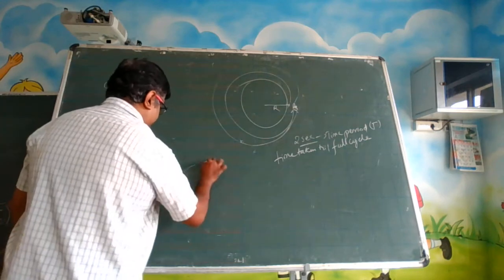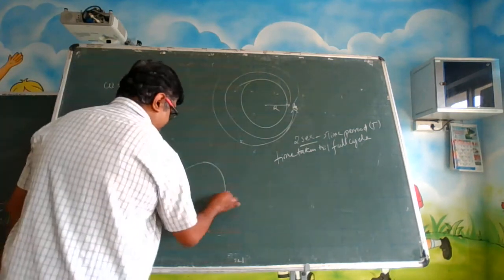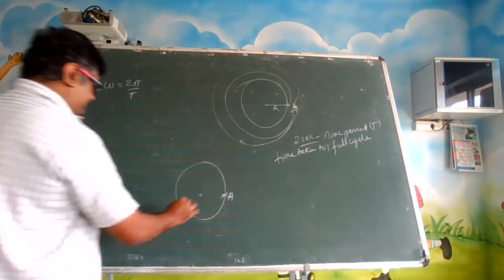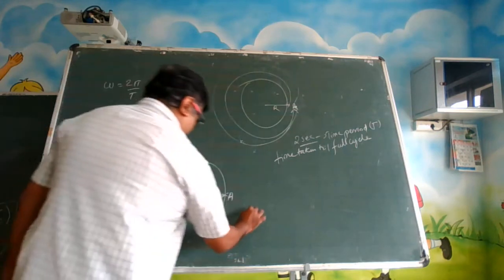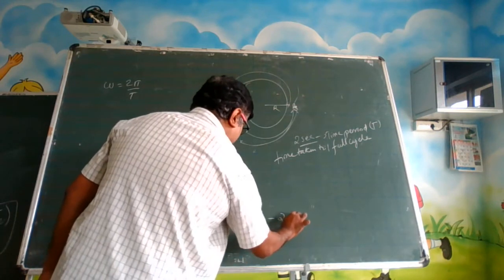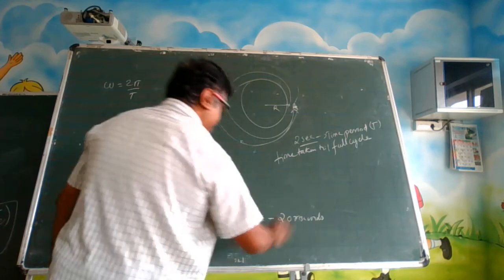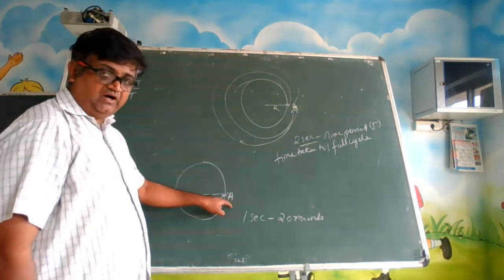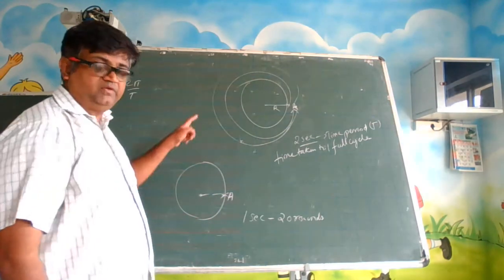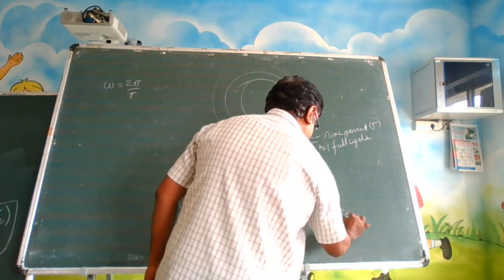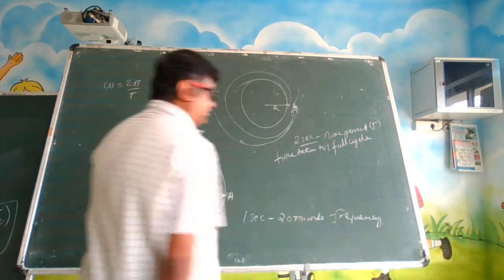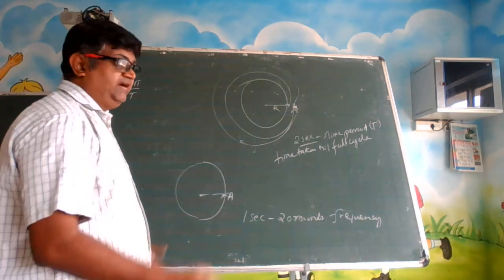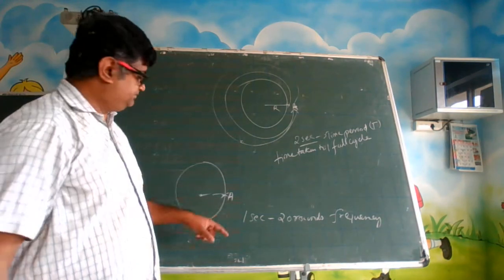Now this is a circle, let us say. The particle is here. Now let us say in 1 second it completes 20 rounds. Then in 1 second this particle is so fast that it completes 20 rounds. Now this comes under frequency. Frequency is defined as number of cycles per second.